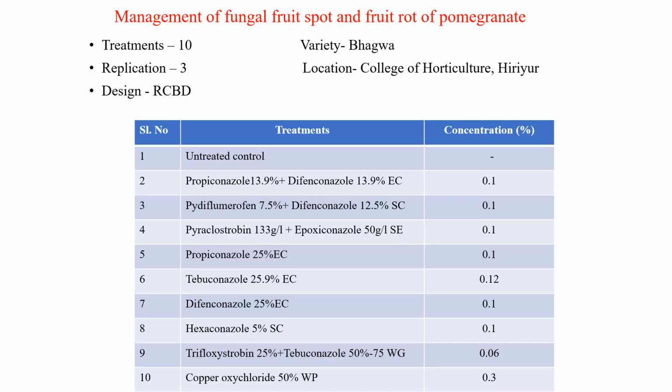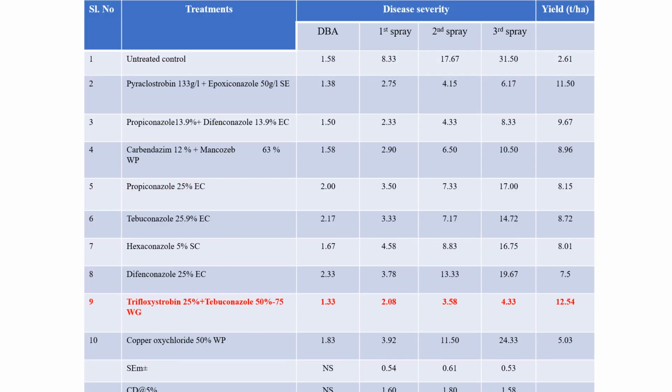Later, we went for the management of fungal fruit spot and anthracnose of pomegranate under field conditions. Here we used 10 different fungicides based on in vitro evaluation. Among the different fungicides evaluated under field conditions, trifloxystrobin plus tebuconazole was very effective in inhibiting the growth of this pathogen.